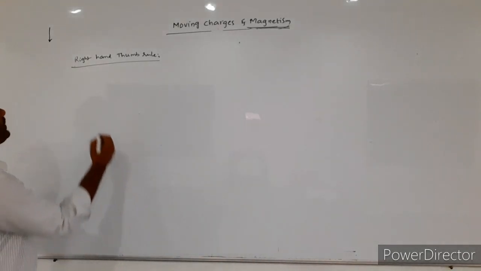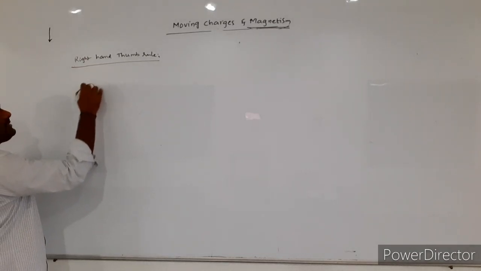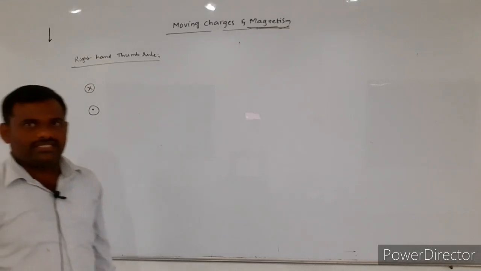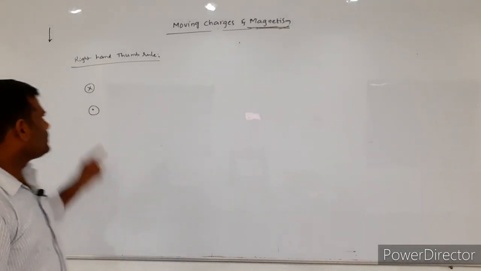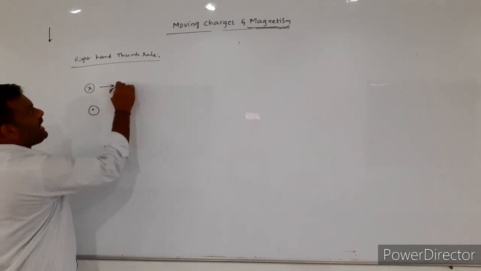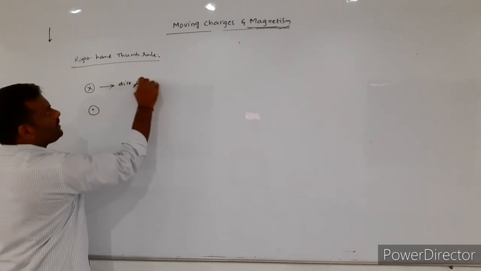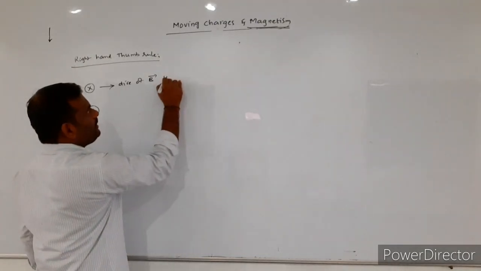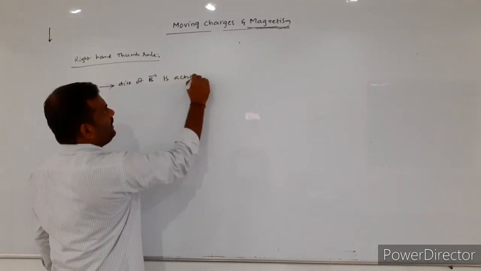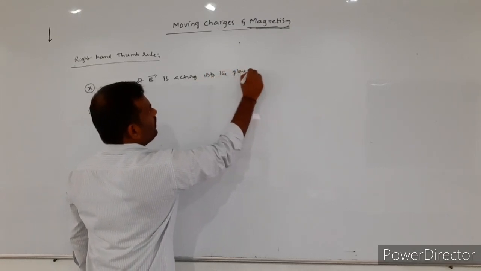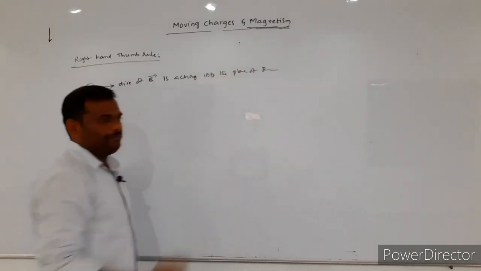So, in this topic, we are using two symbols which are very, very important while we are solving the numericals. This cross mark is indicating that the direction of the magnetic field is acting into the plane of the paper.